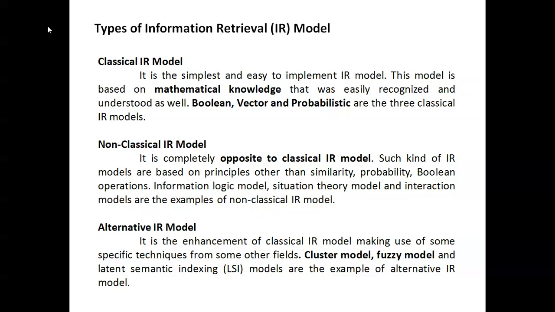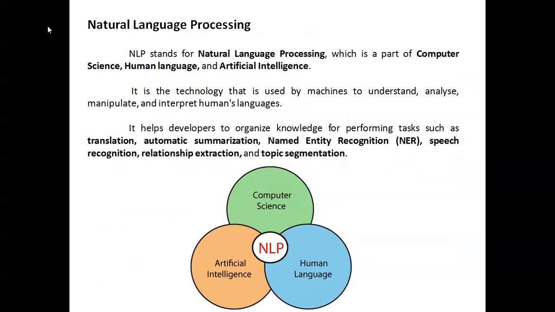Information logic models, situation theory models, and interaction models are examples of non-classical IR models. Alternative IR models use some specific techniques: the cluster model, fuzzy model, and latent semantic indexing, the LSI model. These are examples of alternative IR models.